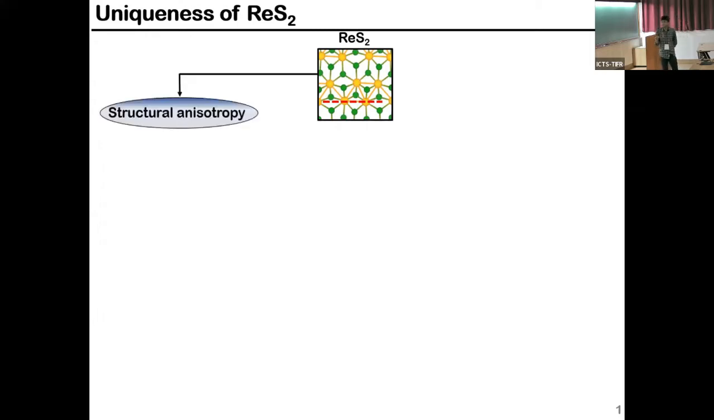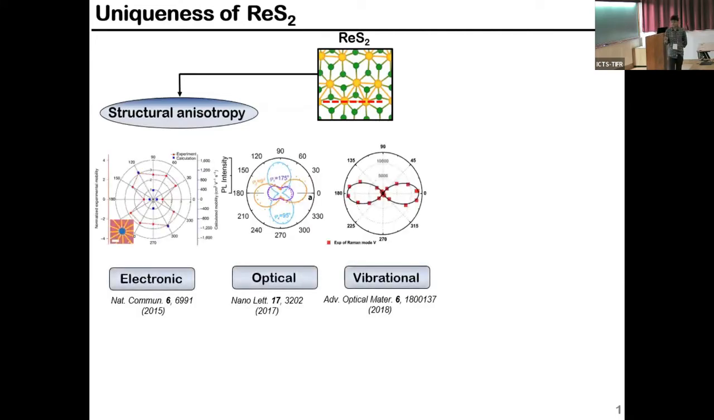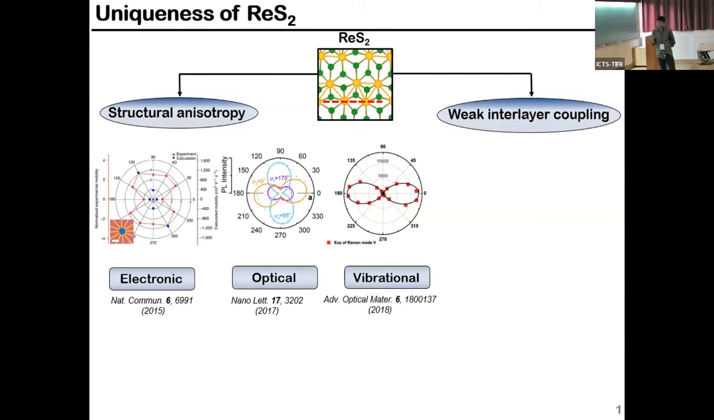Due to the extra valence electron in the d orbitals of rhenium, there is an extra Re-Re bond, and due to this extra bond there is a distortion in the structure, called the Peierls distortion. Due to this structural anisotropy, the electronic, optical, and vibrational properties also show directional anisotropy.